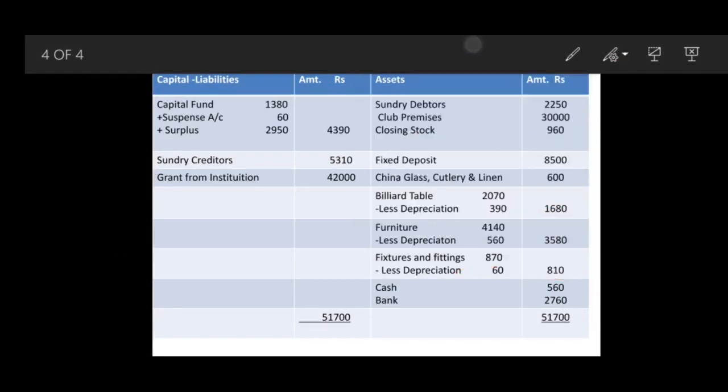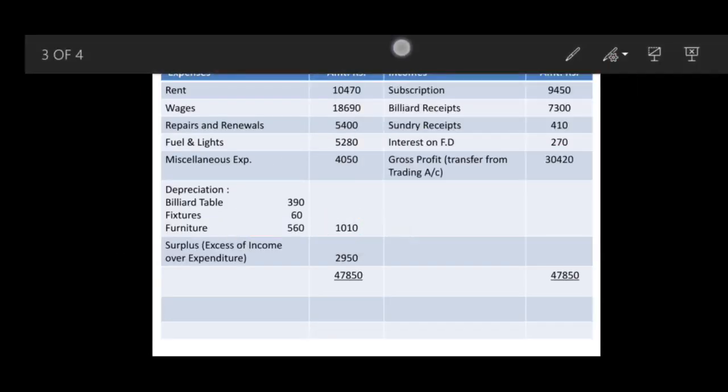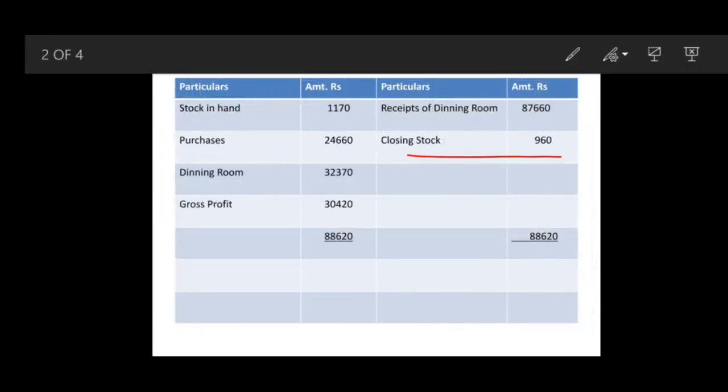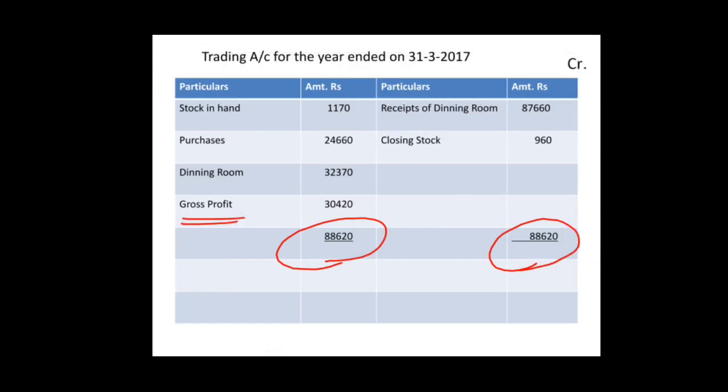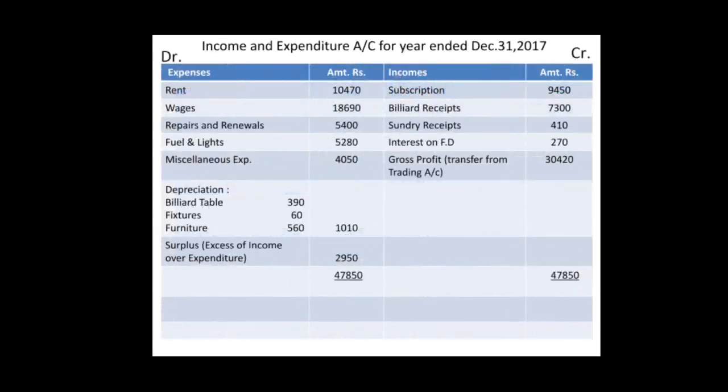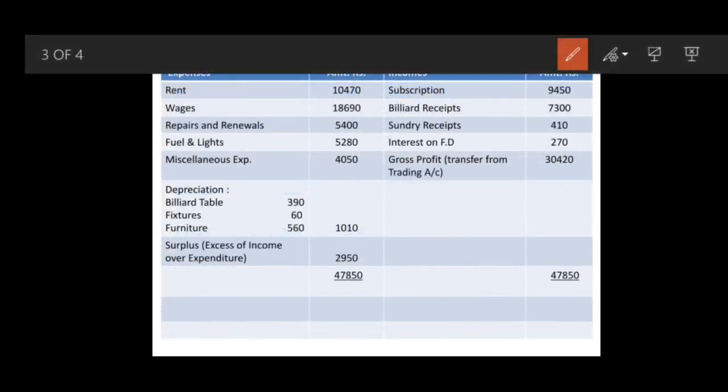So very first come to your trading account. So trading account total, by looking at total we will observe that 88620 is a total of credit side, of which debit side there are only three items, 1170, 24660 and 32370. So you will get difference is gross profit. So that difference of gross profit is to be transferred to income and expenditure, income side, as gross profit transfer from trading account 30420.